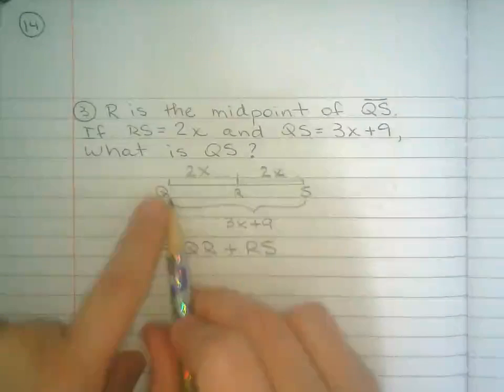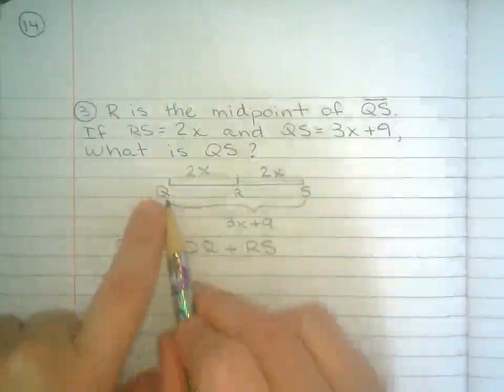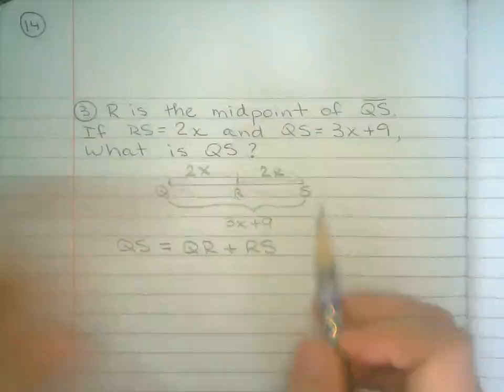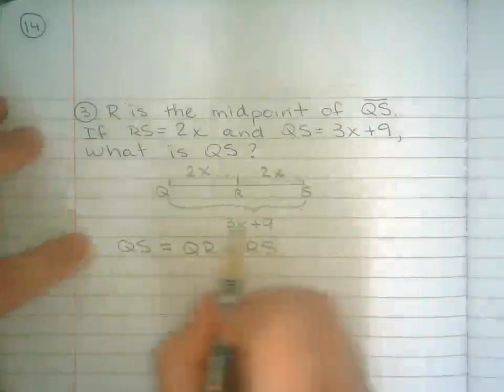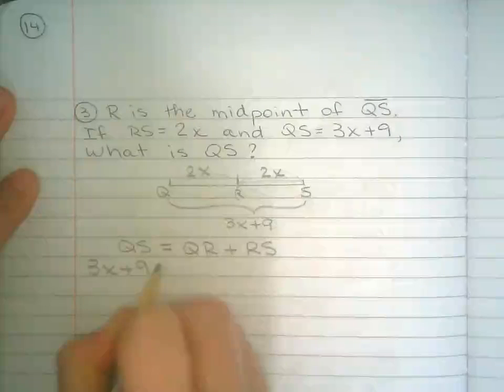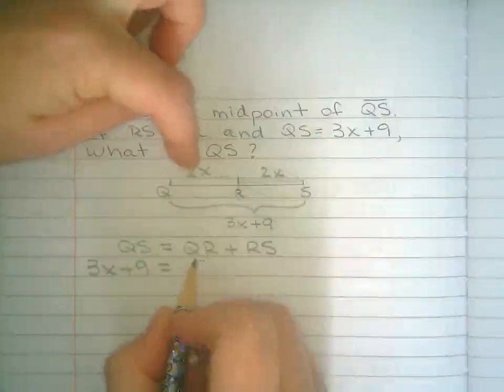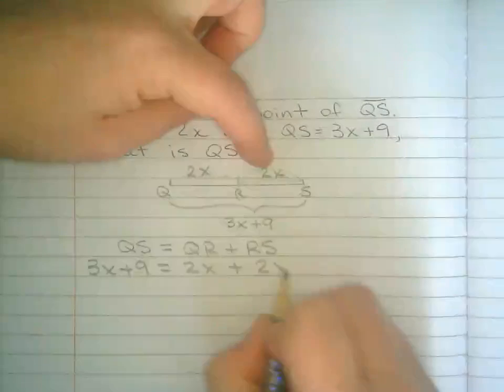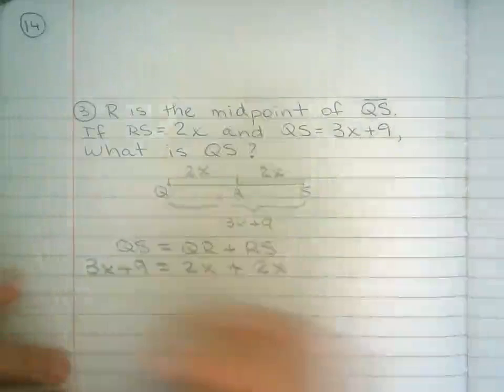So the distance from Q to S is the same thing as the distance from QR plus RS. So here we go. QS, it's 3x plus 9. QR right there, 2x. RS right there, 2x. Now I'm going to solve for x.